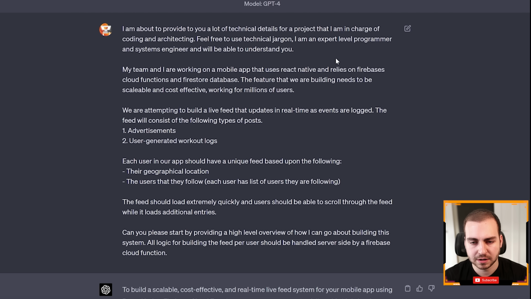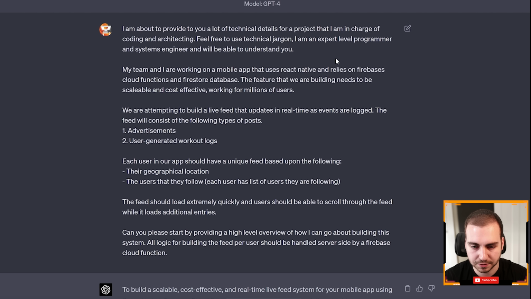So I'm about to provide you with a lot of technical details for a project that I'm in charge of coding and architecting. Feel free to use technical jargon. I'm an expert level programmer and systems engineer and will be able to understand you. My team and I are working on a mobile app that uses React Native and relies on Firebase Cloud Functions and Firestore database.